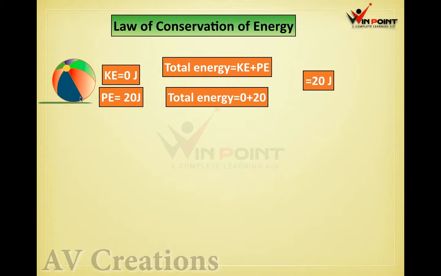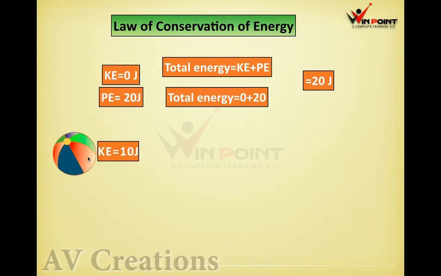Now the ball is falling down. At this point, what is the kinetic energy? It is not going to be 0 because it is going to achieve some velocity, right? So we are taking half the distance. The kinetic energy is 10 joule and the potential energy is 10 joule, because the 20 joule of potential energy is converting into kinetic energy. When an object is falling down, the potential energy is converting into kinetic energy.